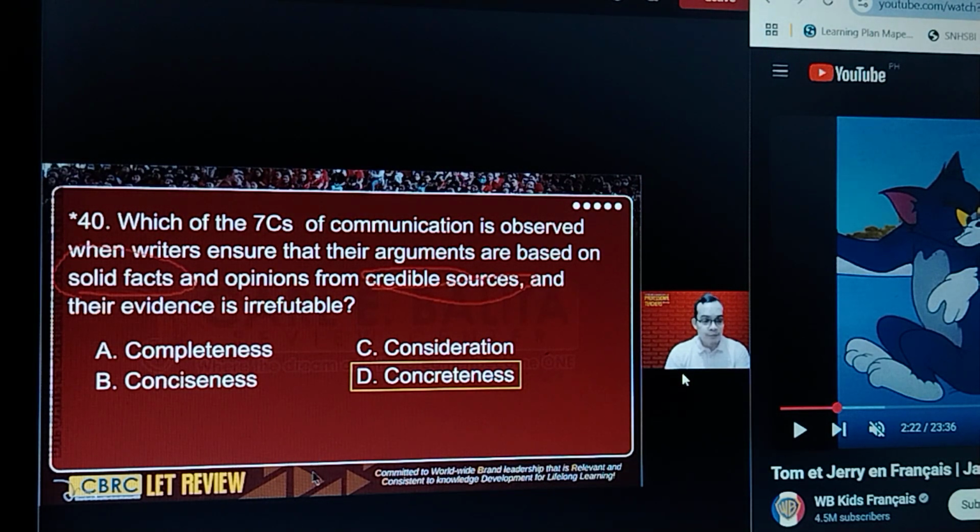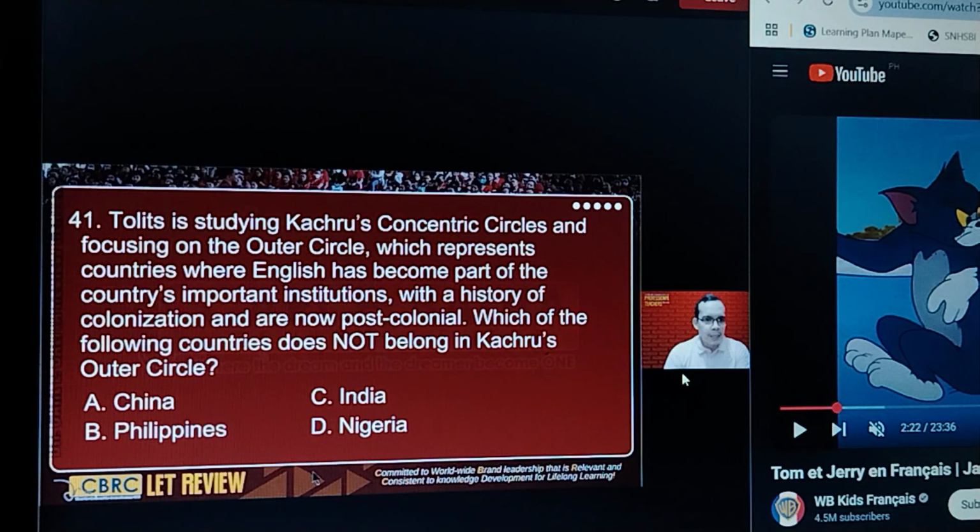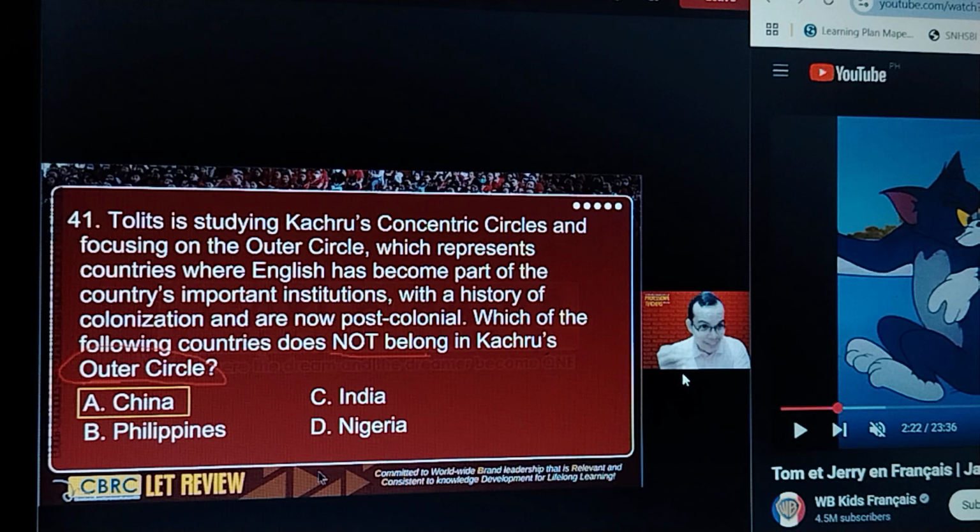Okay, let's proceed to number 41. We're talking about Kachru's concentric circles. It says here not belong to outer circle. So what is the answer? Why? Because China belongs to the expanding circle.